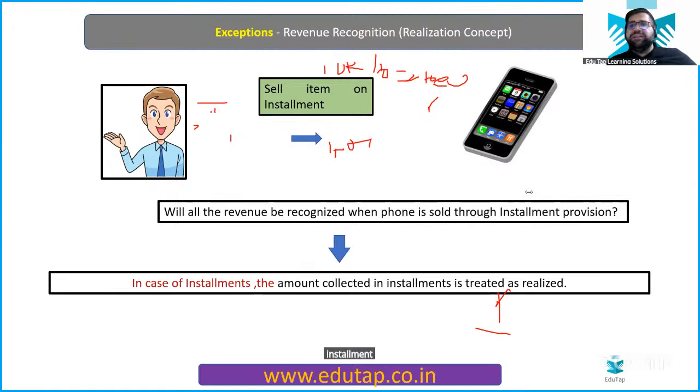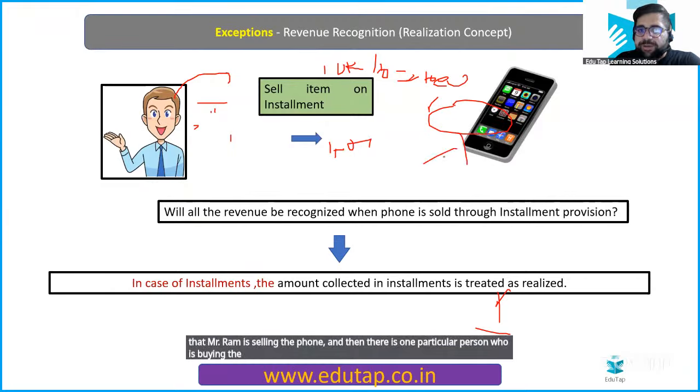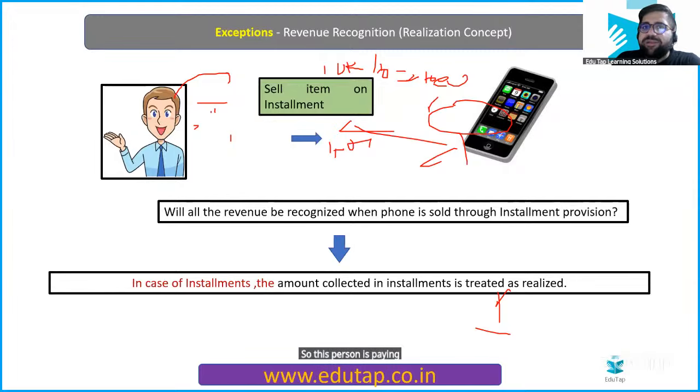Installment as an expense. Right now we are discussing revenue. So in this particular case, I am assuming that Mr. Ram is selling the phone and then there is one particular person who is buying the phone. So this person is paying and Mr. Ram is receiving. So for Mr. Ram, it's a revenue, not an expense. Okay, Nandini? Yes, you will recognize the revenue on 1st January itself.